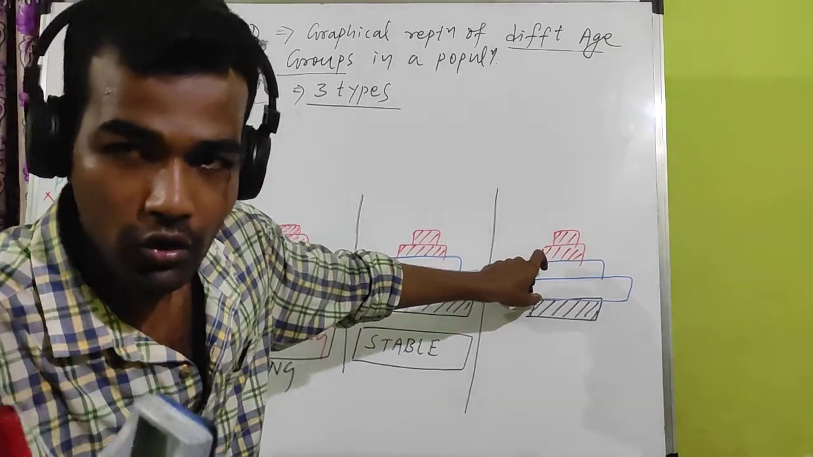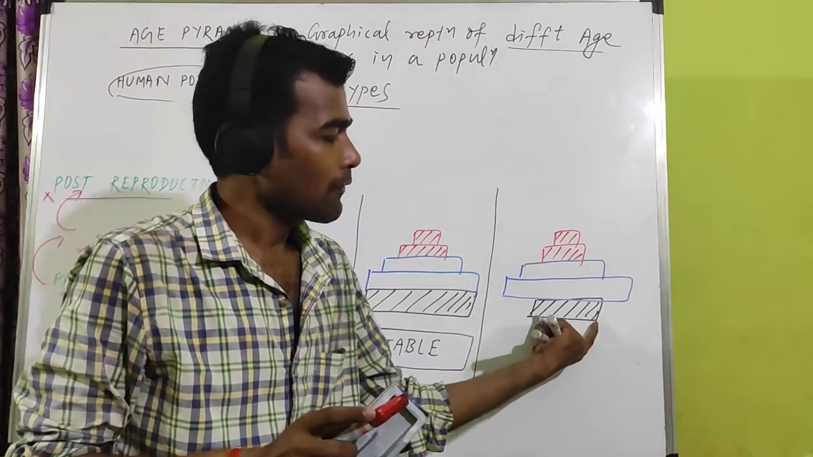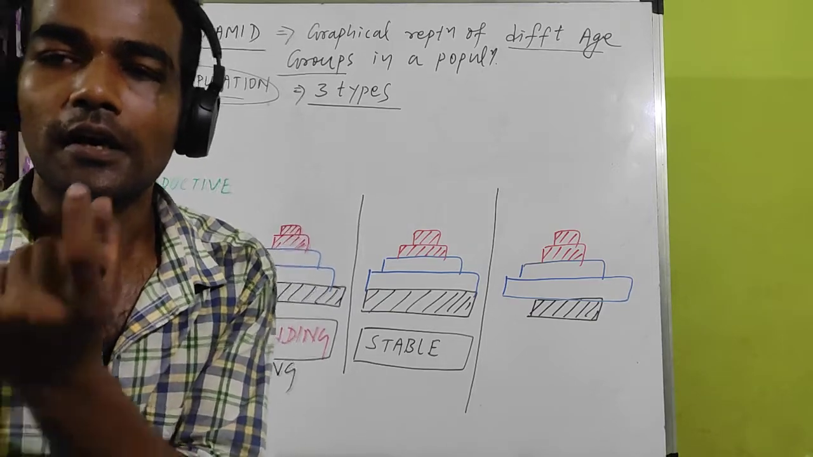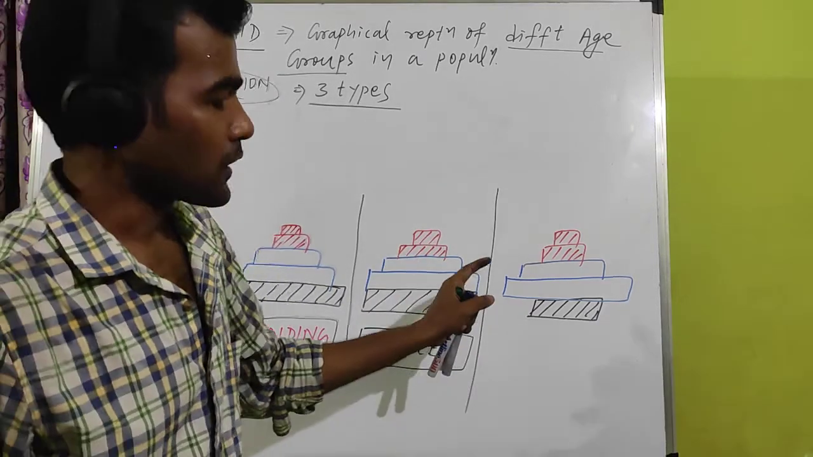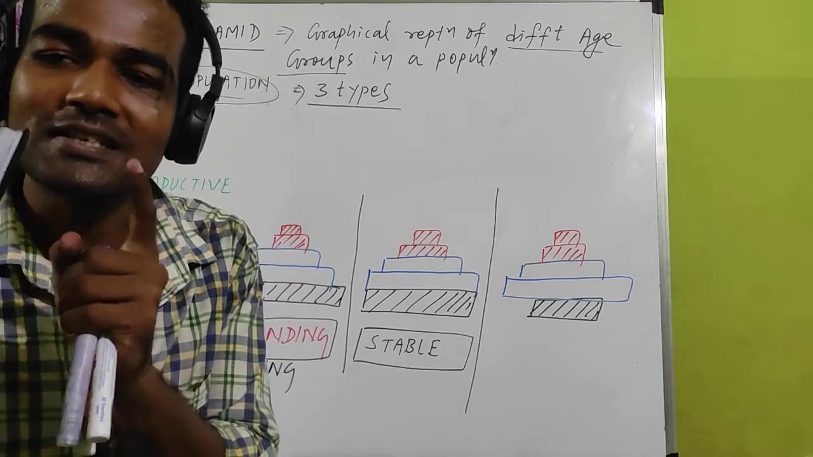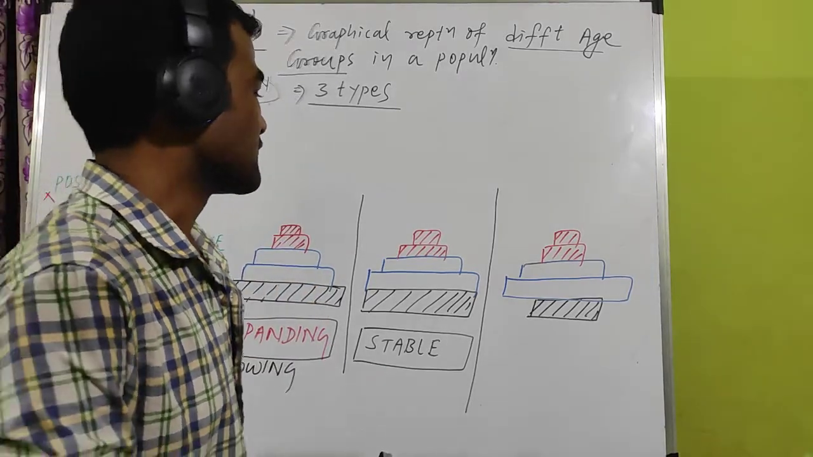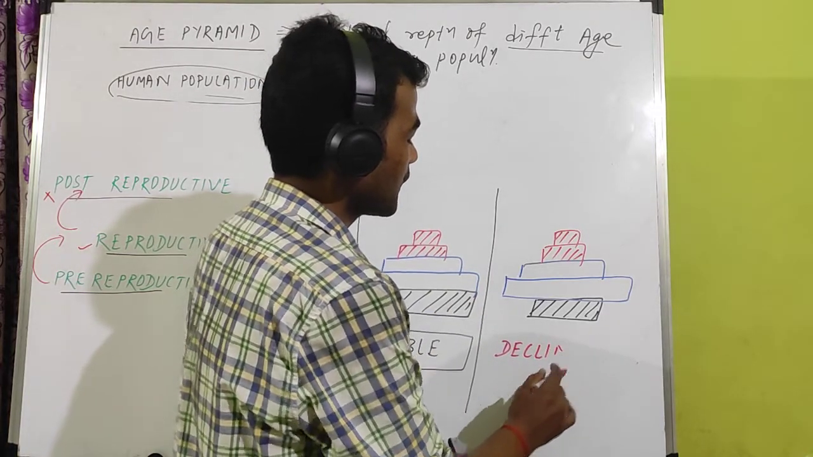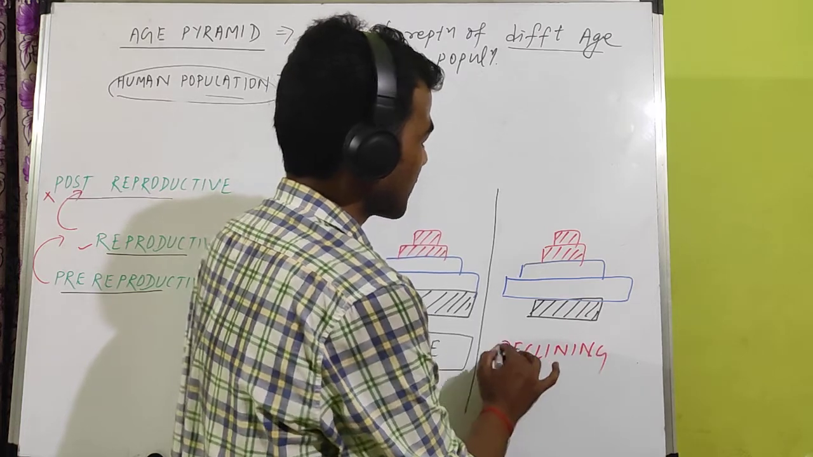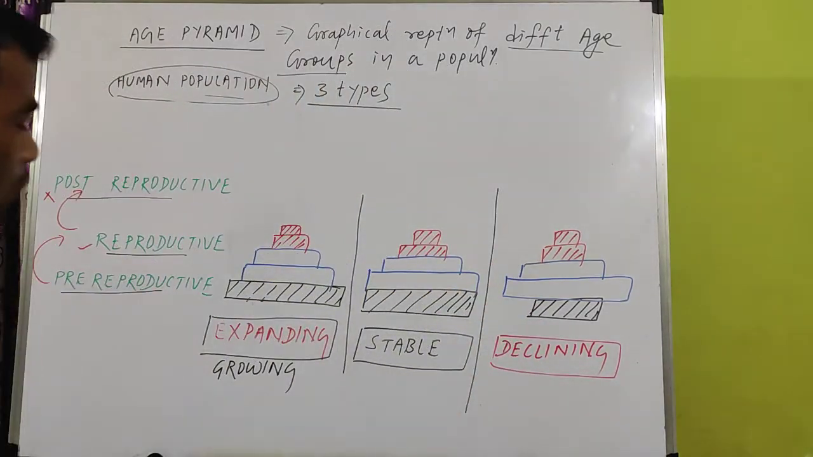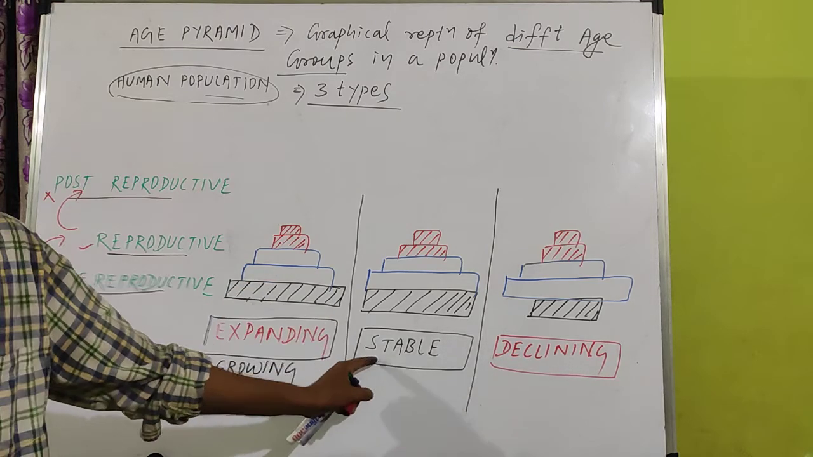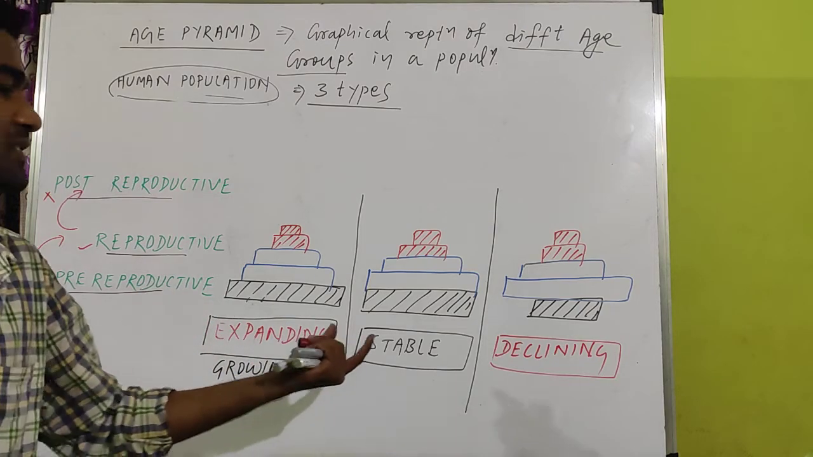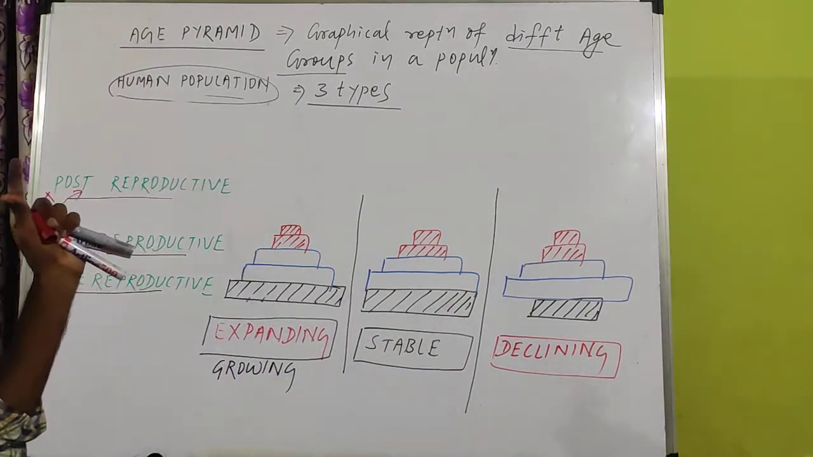Now the reproduction is more, but in the future, as the number of pre-reproductive is less, the reproduction capacity will decrease in the population. So in the future the population size will decrease. That's why this type of age pyramid is called a declining age pyramid. So there are three types of age pyramids: one is expanding, one is stable, another is declining. This is the growing population, this is the stable population, this is the declining population.